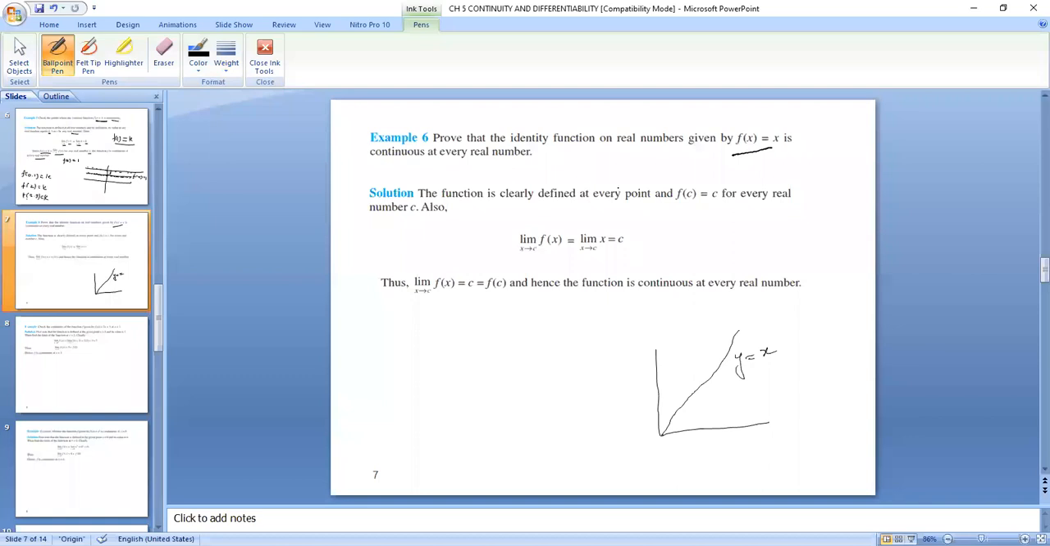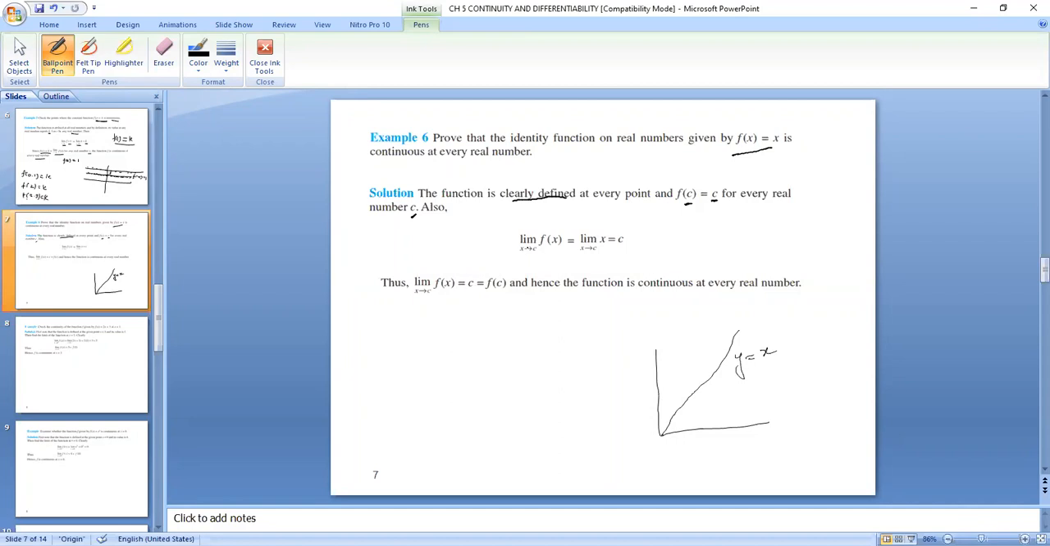First we will check whether the function is defined at every value, like putting any value, it should not be going to infinity. So check all the real numbers, you will find that there is no real number substituting which the function will go to infinity. So this function is defined at every point, right? And we take any point c, let c be any point. Then f of c will be equal to c for every real number c.